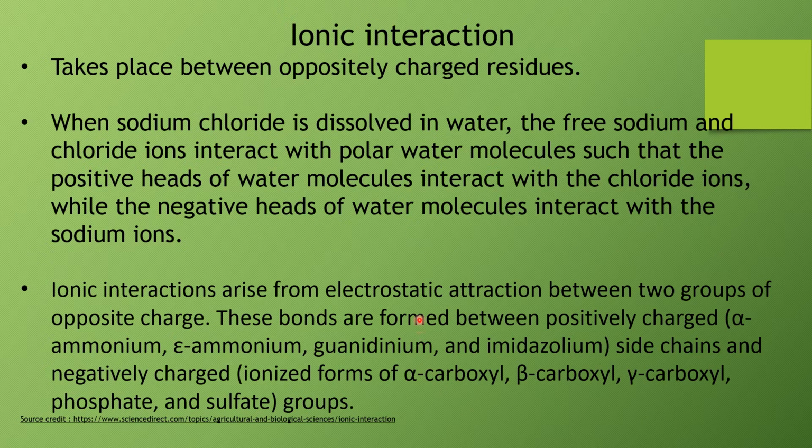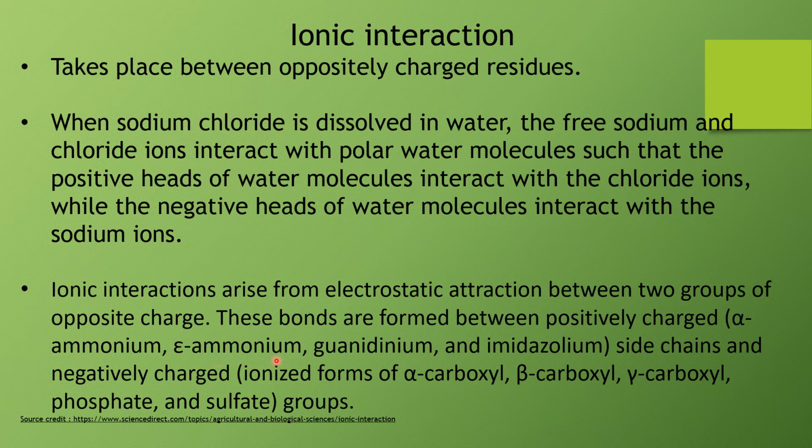Here the next point in this ionic interaction is related to positively charged and negatively charged groups. So this is about amino acids. We can have the example of the alpha ammonium group, which is positively charged. This is present in almost all amino acids. Then there is the epsilon ammonium group, present in lysine. Lysine is a basic amino acid which contains an NH3 group at its epsilon position.